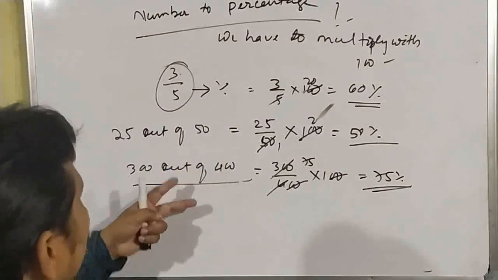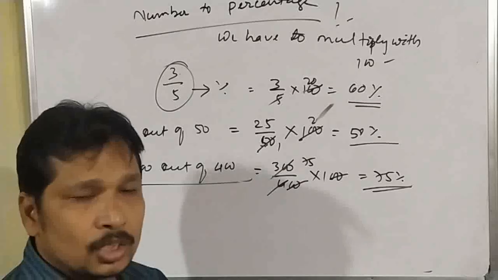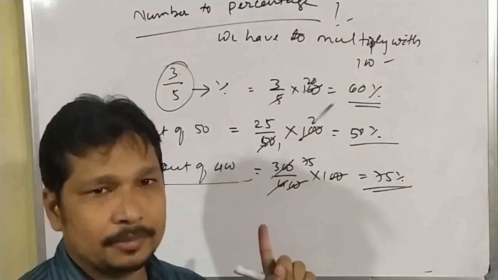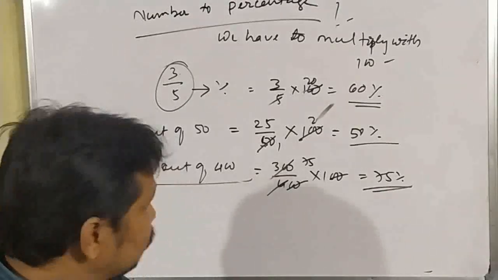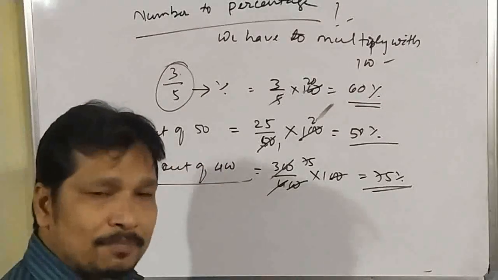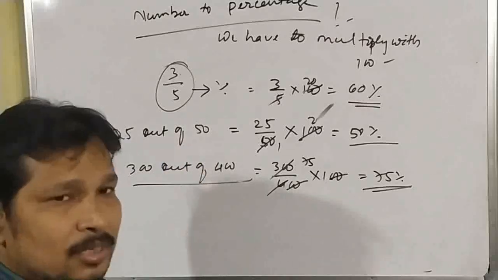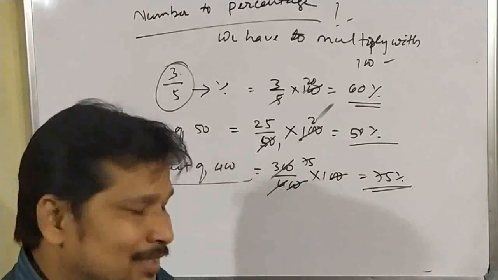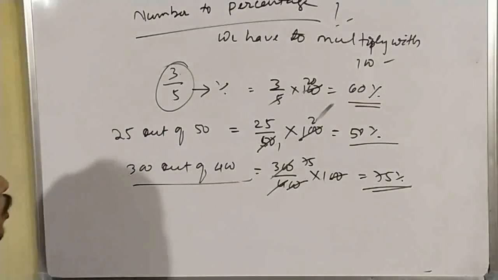Okay, so simply we can convert any number to percentage by multiplying the number with 100. So if the question is like this, then we have to first convert these out of things into number, then we have to convert the number into percentage. Okay, students.